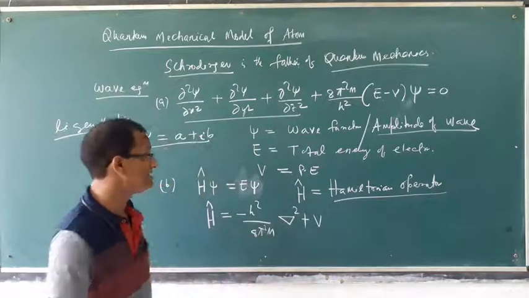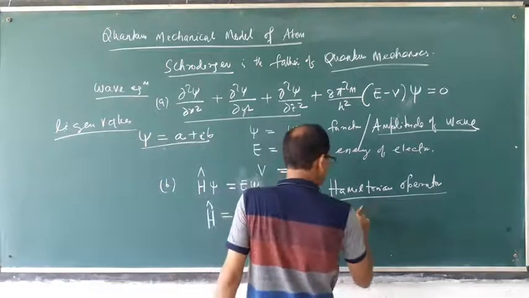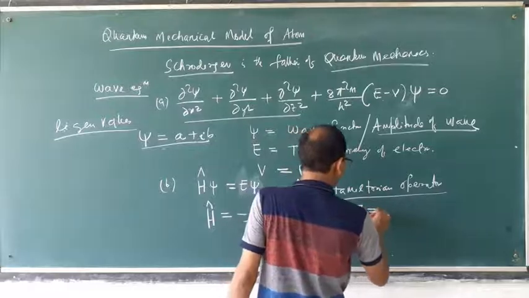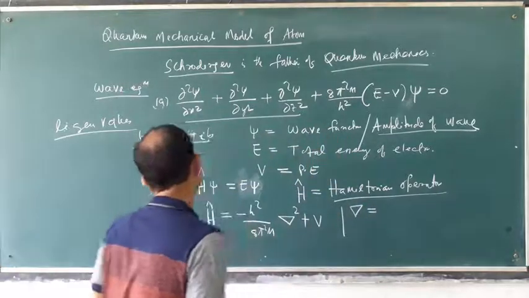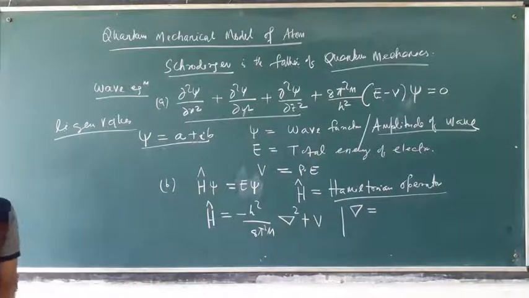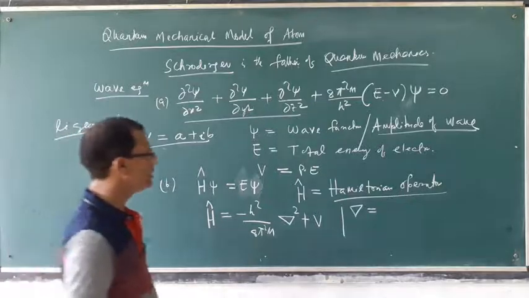Delta, what is delta? This is called the Laplacian operator.